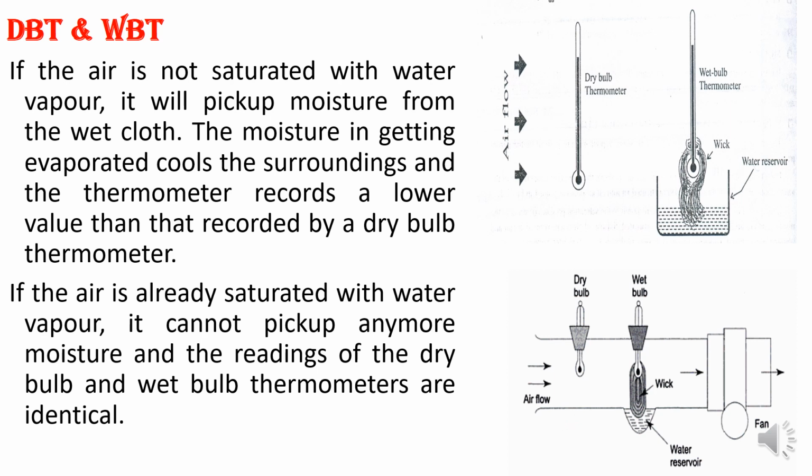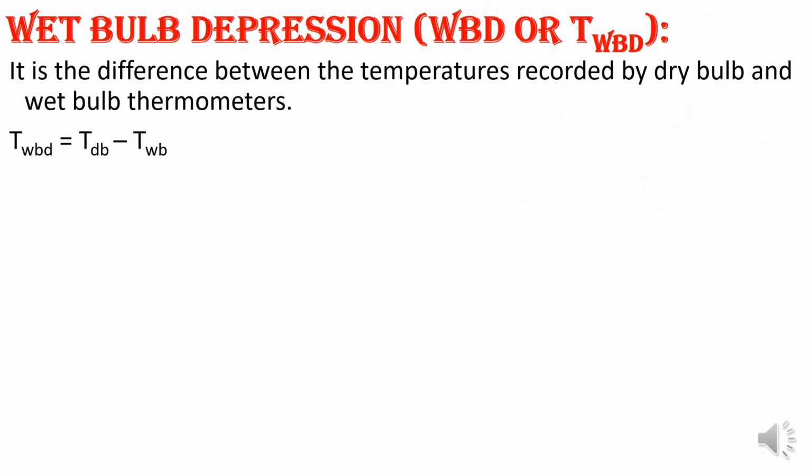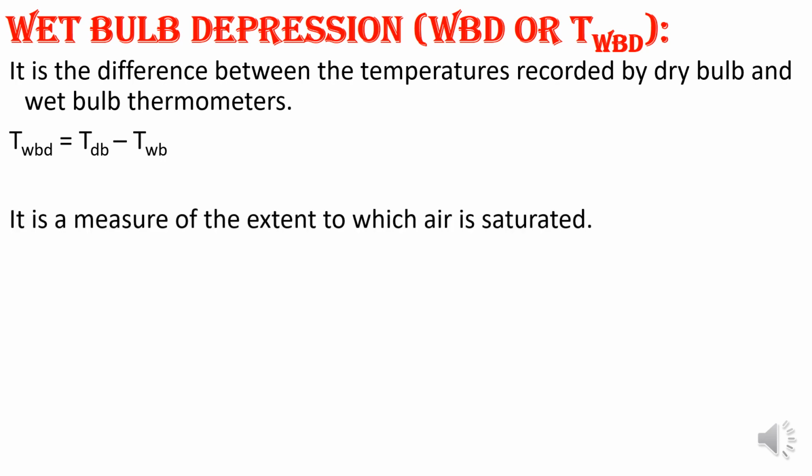So next we will go for wet bulb depression. What do you mean by wet bulb depression? One of the important things to know: it is the difference between the temperature recorded by the dry bulb and the wet bulb temperature.